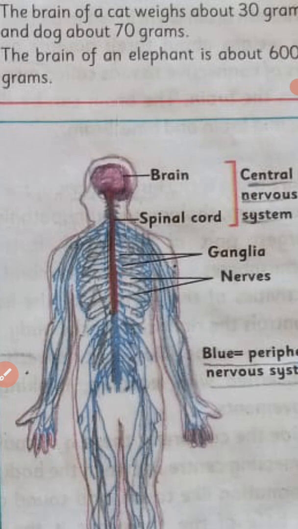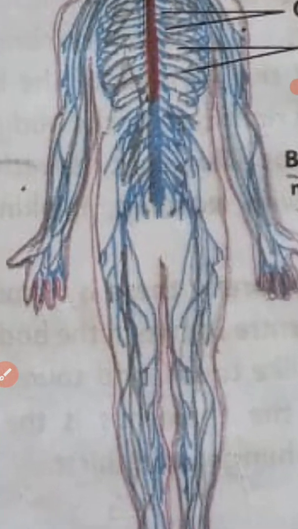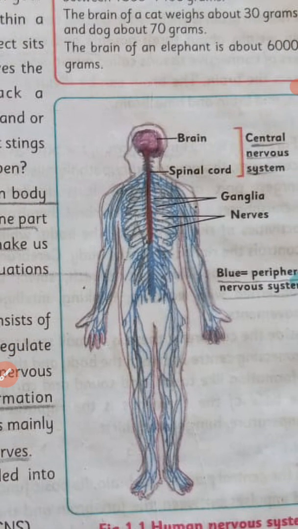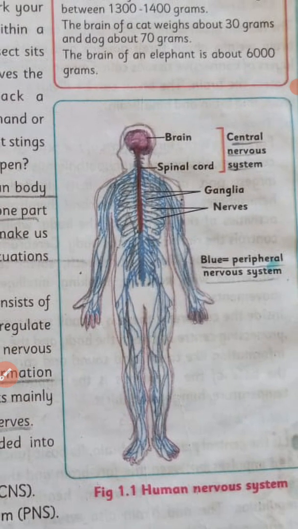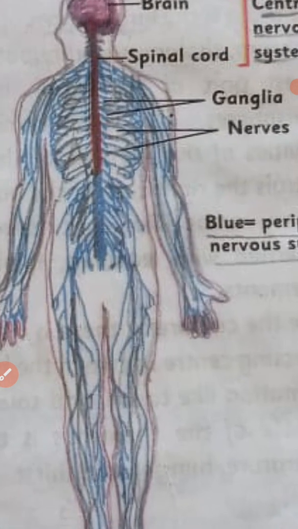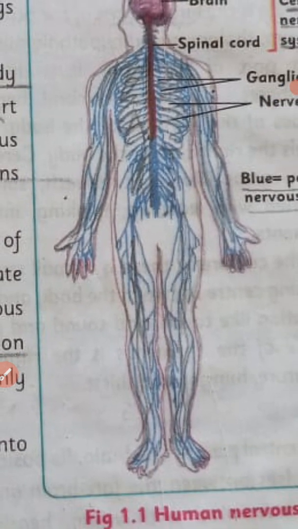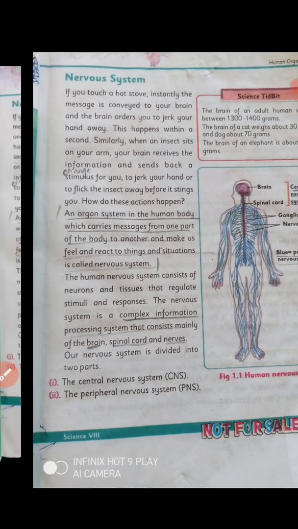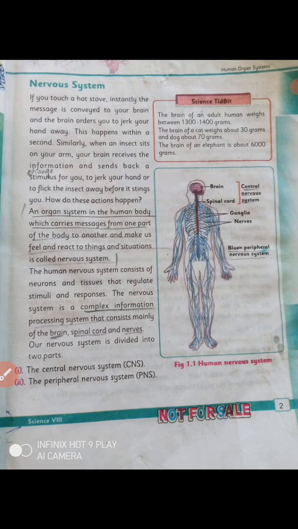These are the nerves. The bluish colored lines in this picture are called the nerves.